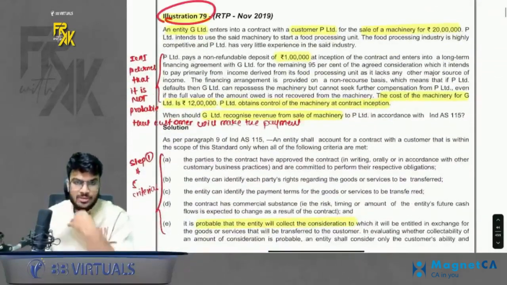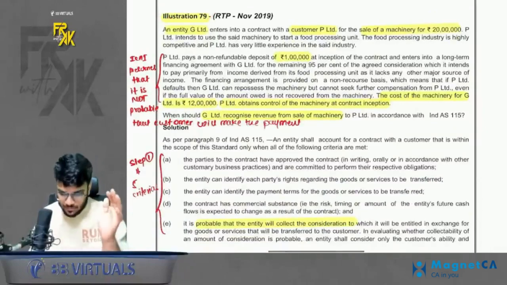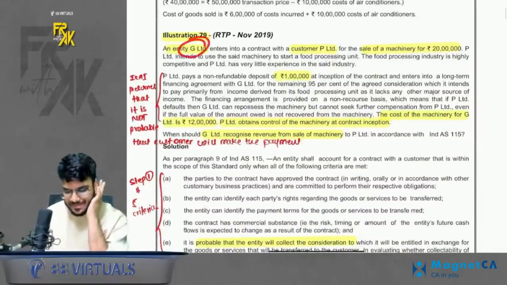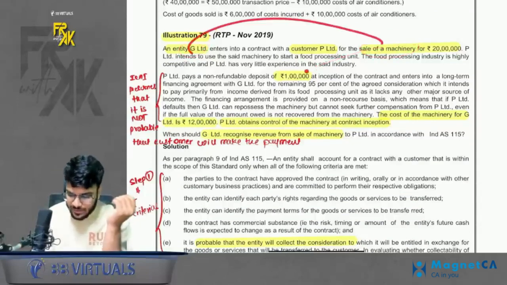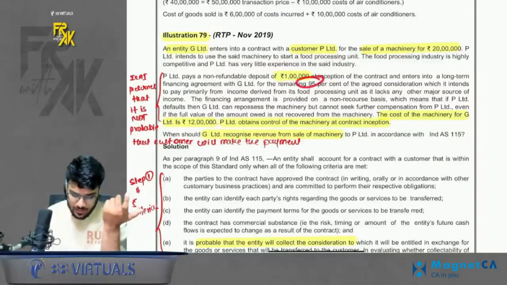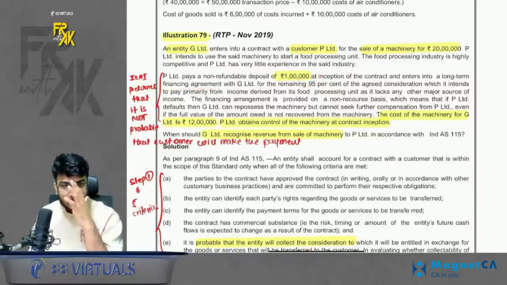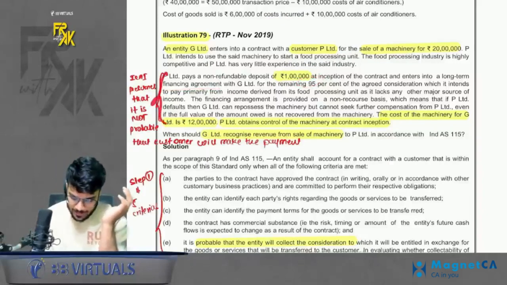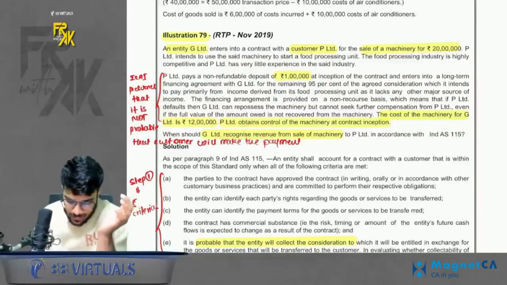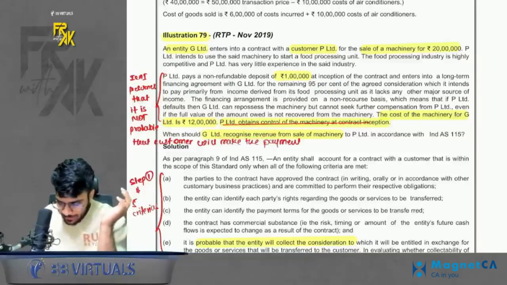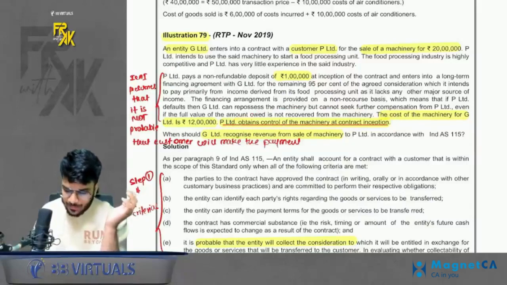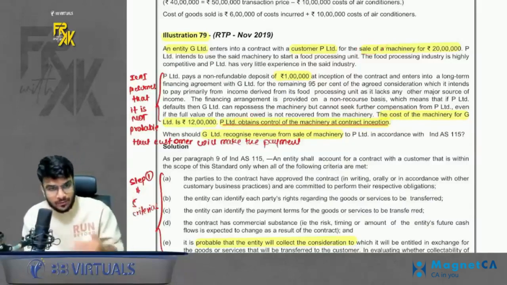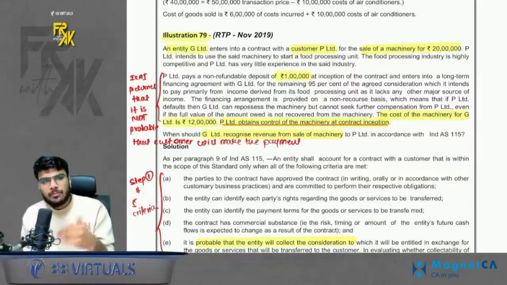79 is an interesting question. I'll just give a briefing of it. Not LDR, but a basic question. Basically we sell a machine on EMI basis. We sell a machine where we receive a down payment of 1 lakh and for the balance we are giving an EMI option to the customer. Here it says when to book the revenue and also mentions that customer obtains control at the inception. So normally we will say that we should book the revenue on day 1 as a company, even if consideration is not yet received on day 1. Sale has happened, so you can book the revenue on day one.